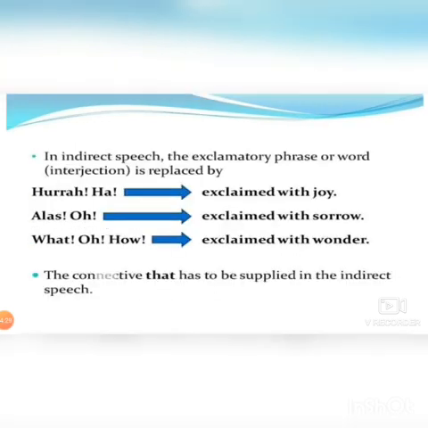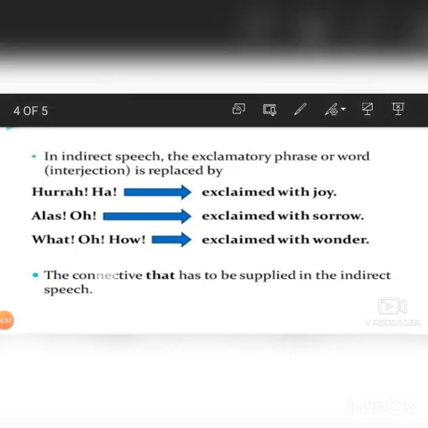Alright, so in indirect speech, the exclamatory phrase or interjection is replaced by exclaimed with joy for hurrah or ha. So for hurrah and ha, which mean joy, we will use exclaimed with joy. For alas, oh, it is exclaimed with sorrow. What, oh, how, that is wonder. And after that you have to connect the sentence with a connective, that is, that.